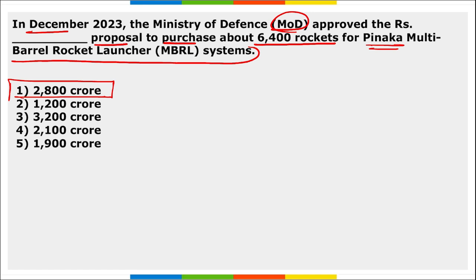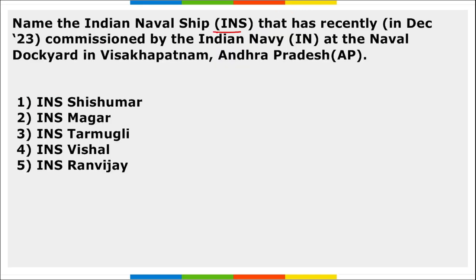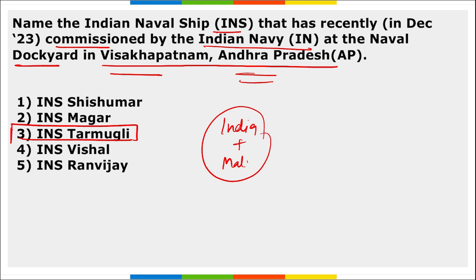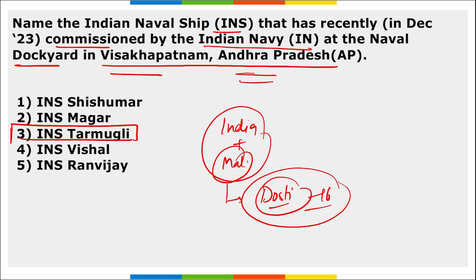Next, name the Indian naval ship that has recently been commissioned by the Indian Navy at the naval dockyard in Visakhapatnam, Andhra Pradesh. So what is the name of that Indian naval ship? INS Tarmugli. This is the name of the Indian naval ship that was commissioned at Naval Dockyard at Visakhapatnam, Andhra Pradesh. Take a note of this. And this ship has served under two nations, that is India and Maldives. Also remember, in Maldives recently the 16th edition of the Dosti exercise was conducted between India, Maldives and Sri Lanka.